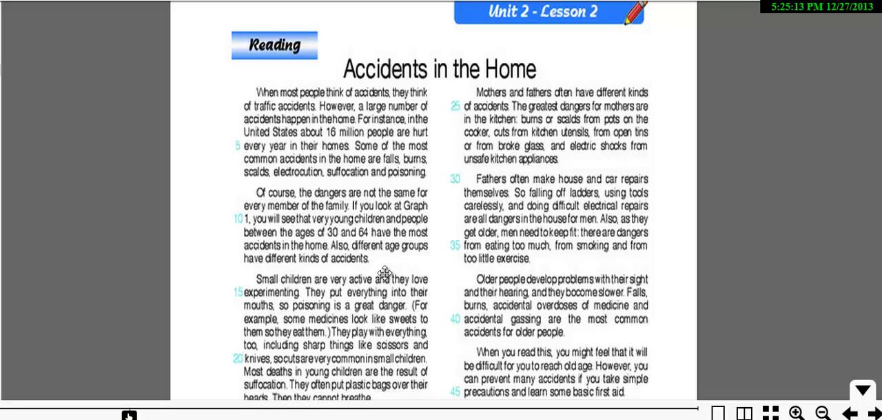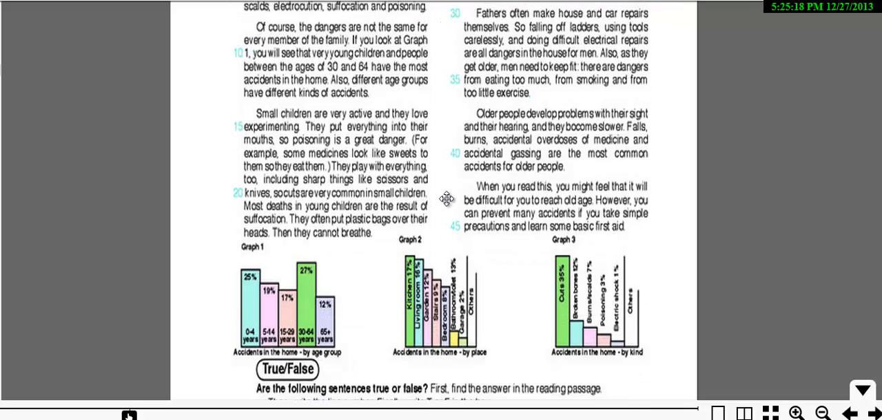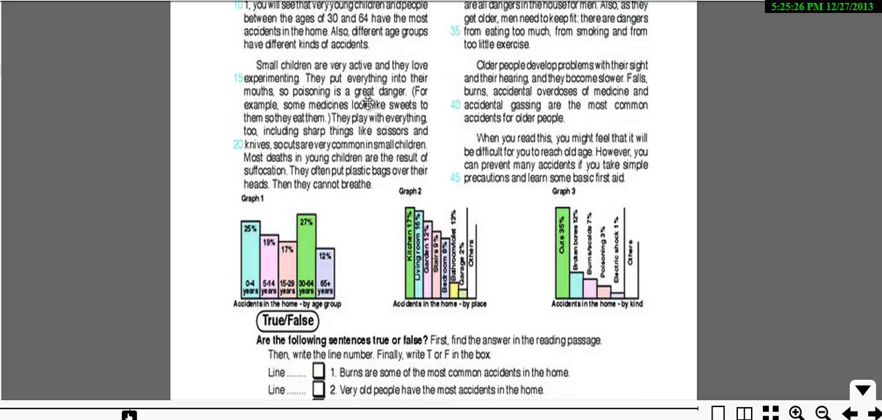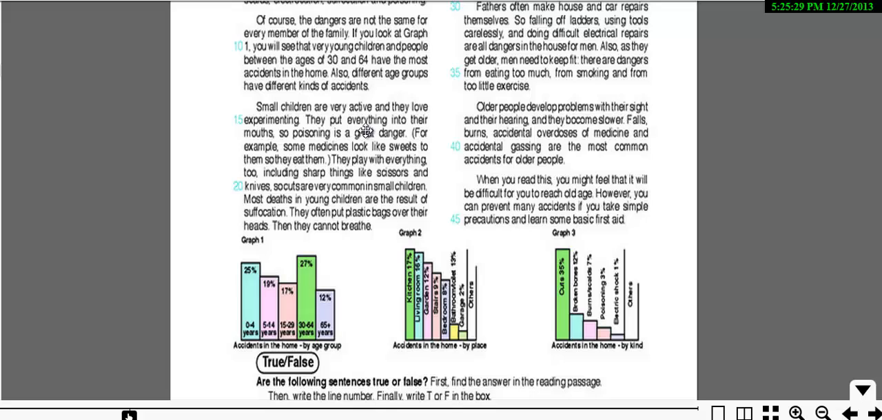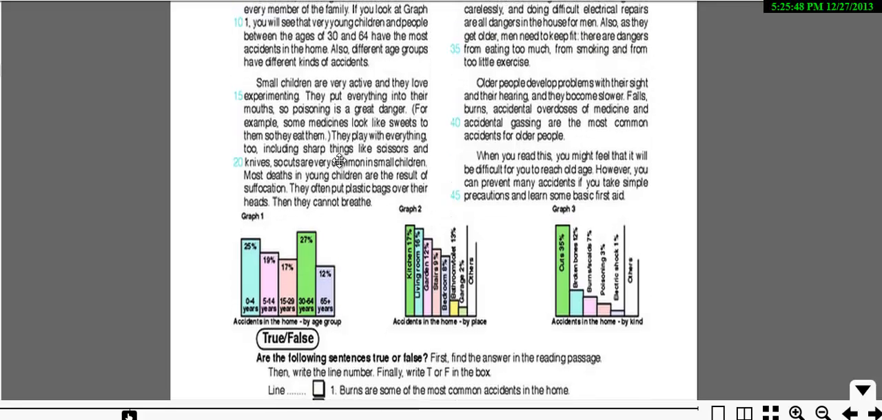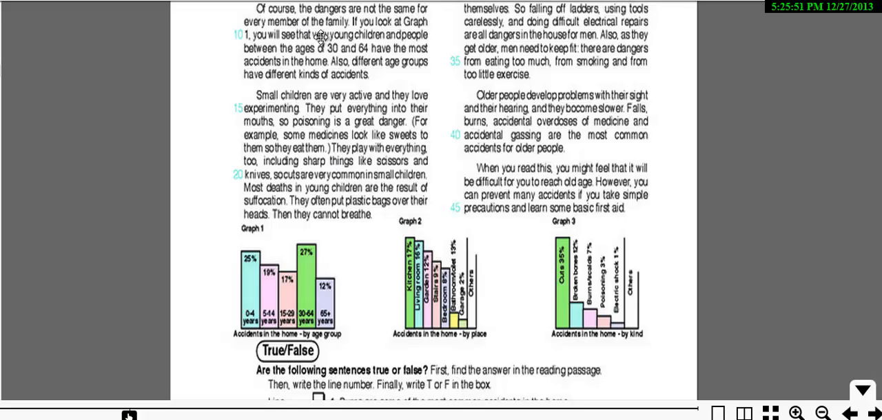Also, different age groups have different kinds of accidents. Now, we get this second word. Very old people have the most accidents in the home. Who is really getting the most accidents in the home? It's what you can read in here. If you look at the graph, which is number 1, it's actually accidents in the home by age group. This age, 30 to 64. So it's not very old people, because very old people are pretty much 65 and above. So this is false, and lines 10 and 11 can tell us the answer.